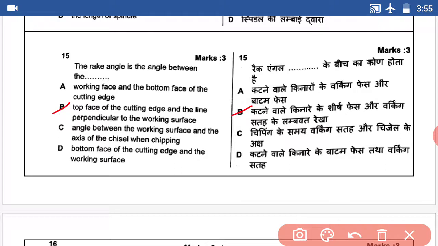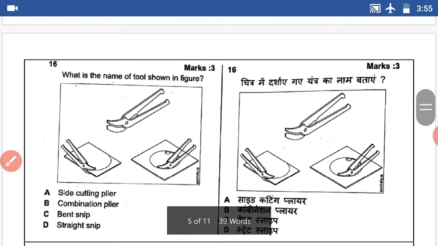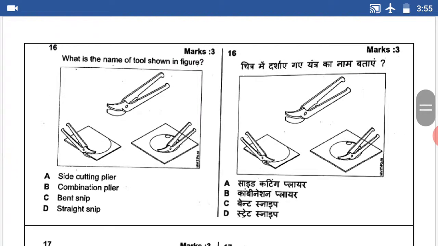So question number 16. What is the name of the tool shown in the figure? Sheet metal class. This question's answer is bend nib. B answer.